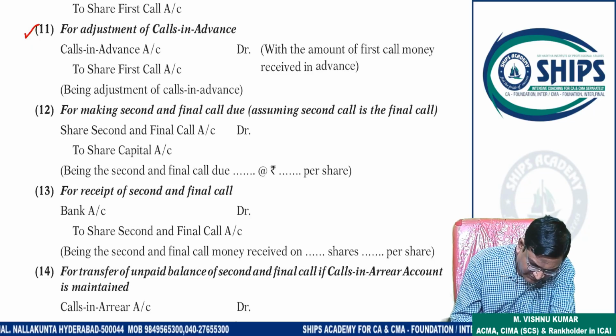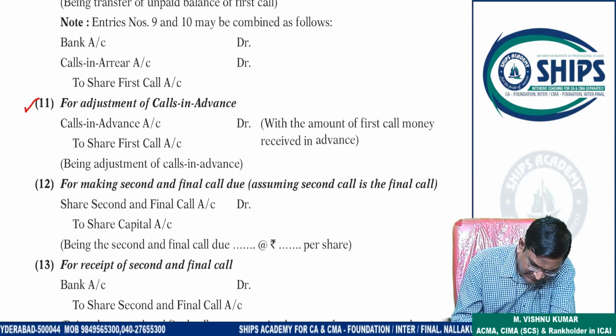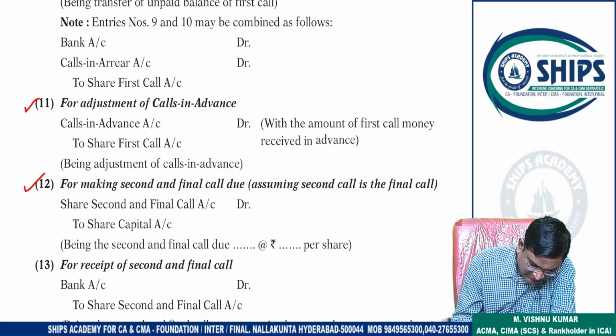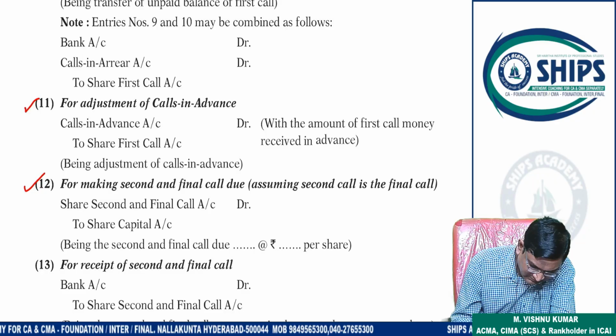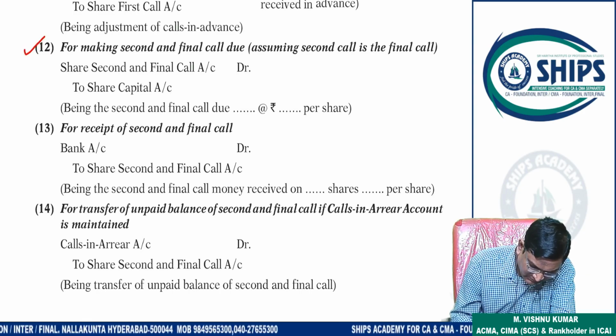Thereafter, same: share final call due, received. Okay, write the extra entry like this. This we have to cancel now, otherwise the double entry will not complete. Because at the application stage you passed this and credited this. If you do not debit, the scheme of journalization will not complete. That's why here it is necessary to debit. Debit is mandatory. Then final call due, share final call to share capital, receive, bank to share final call.